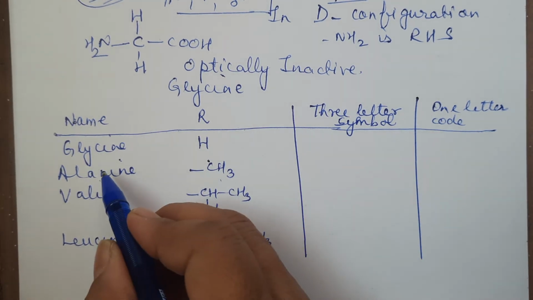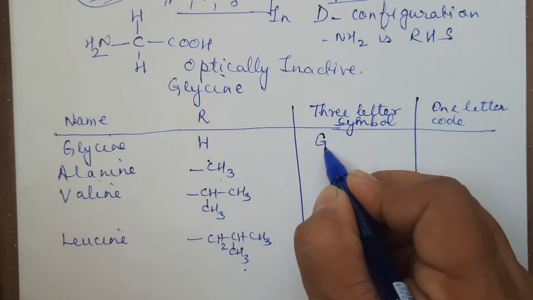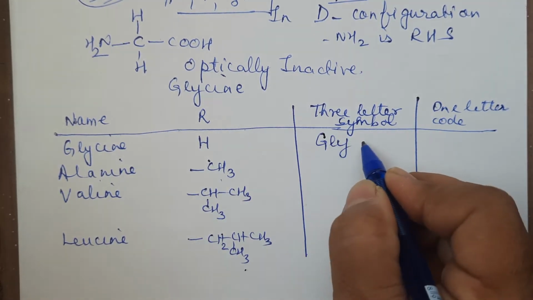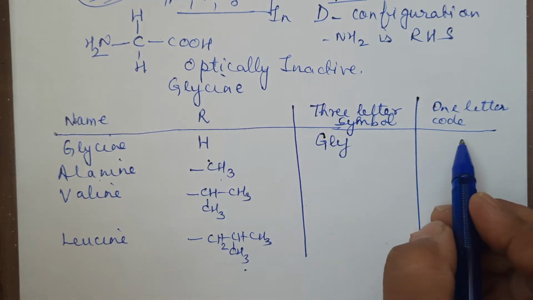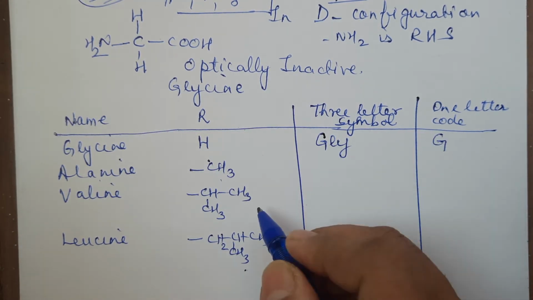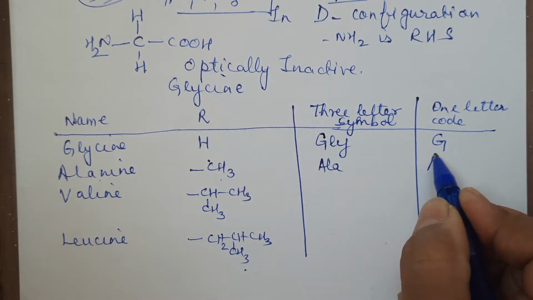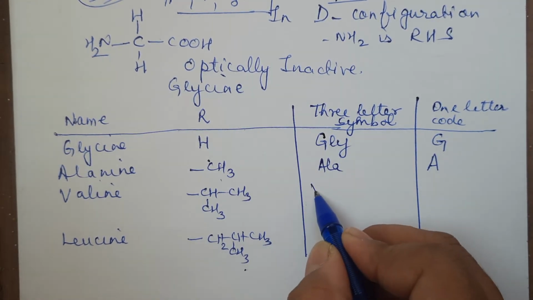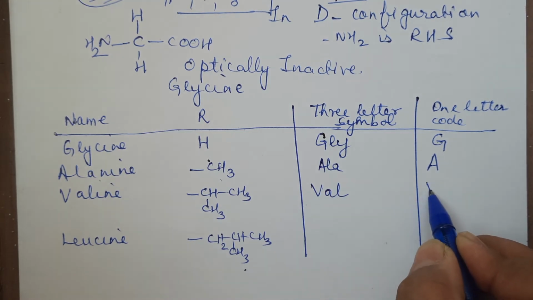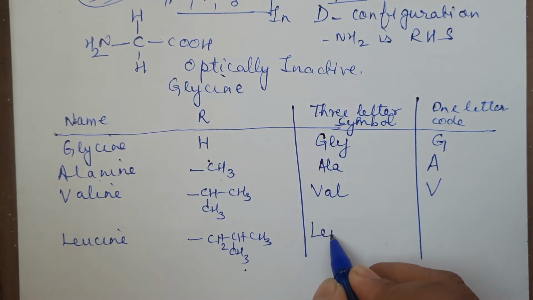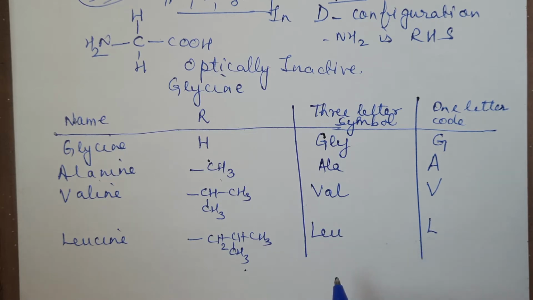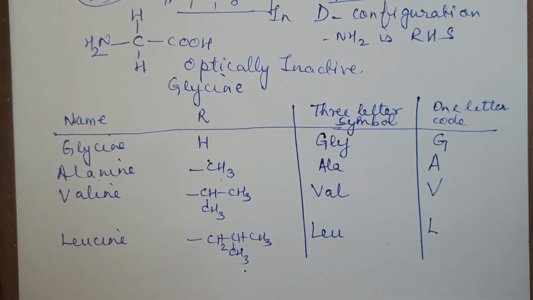Like the first one, glycine. Glycine is represented by the first 3 letters symbol GLY. And if we have to write down the code, it is G. Alanine, ALA, and the code will be A. Valine, VAL, V. Leucine, LEU, L. So these amino acids are represented by a 3-letter symbol or a 1-letter code.